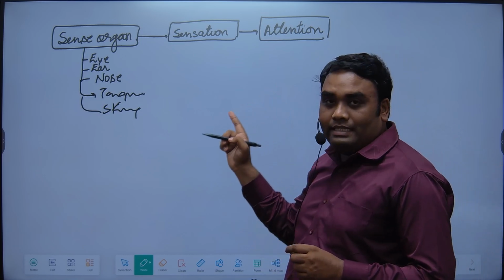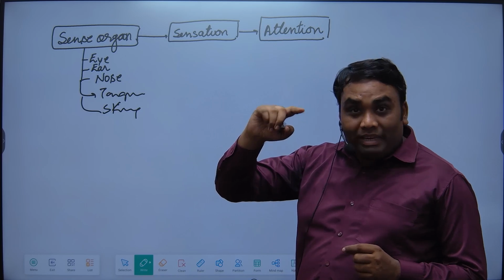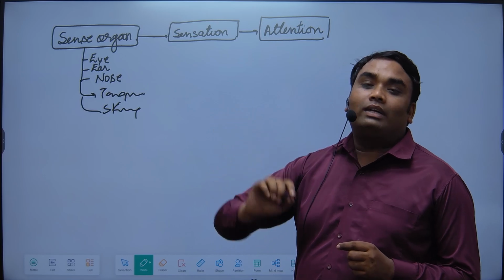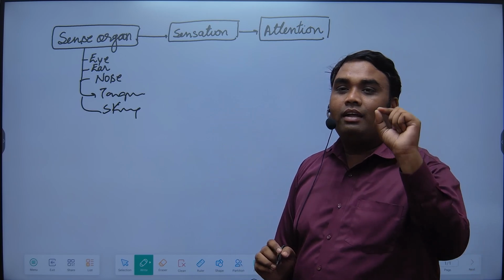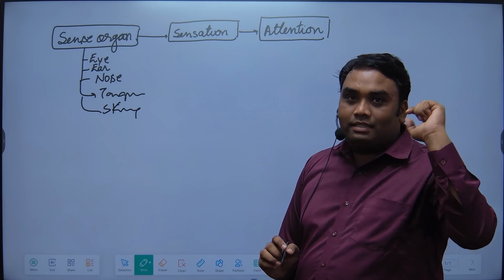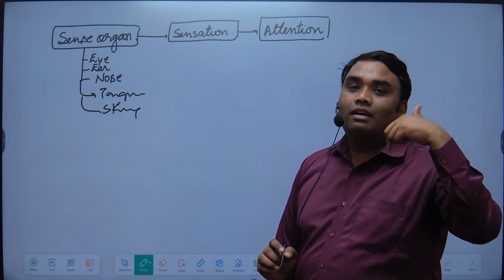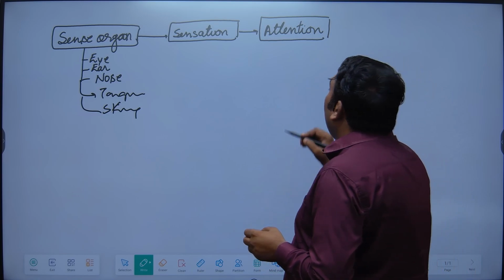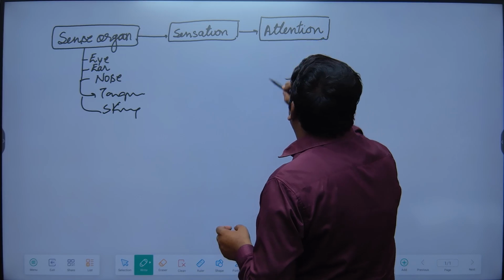But sensation is a major source of attention. Without sensation, there will be no attention. Like if you are listening to me well, that is sensation, and something is attending to you, that is attention.